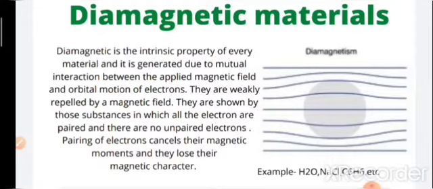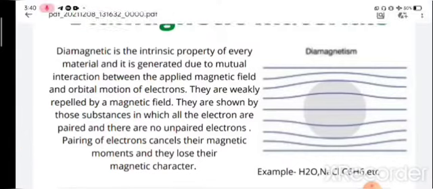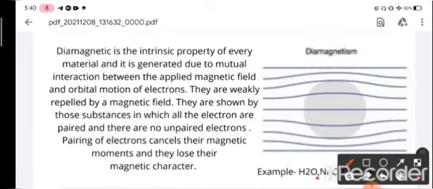So here are the examples of some diamagnetic elements: water, sodium chloride, benzene, etc. These all are examples, and you can learn the examples from NCERT. Cobalt, bismuth, nitrogen, gold, copper, many examples are there.